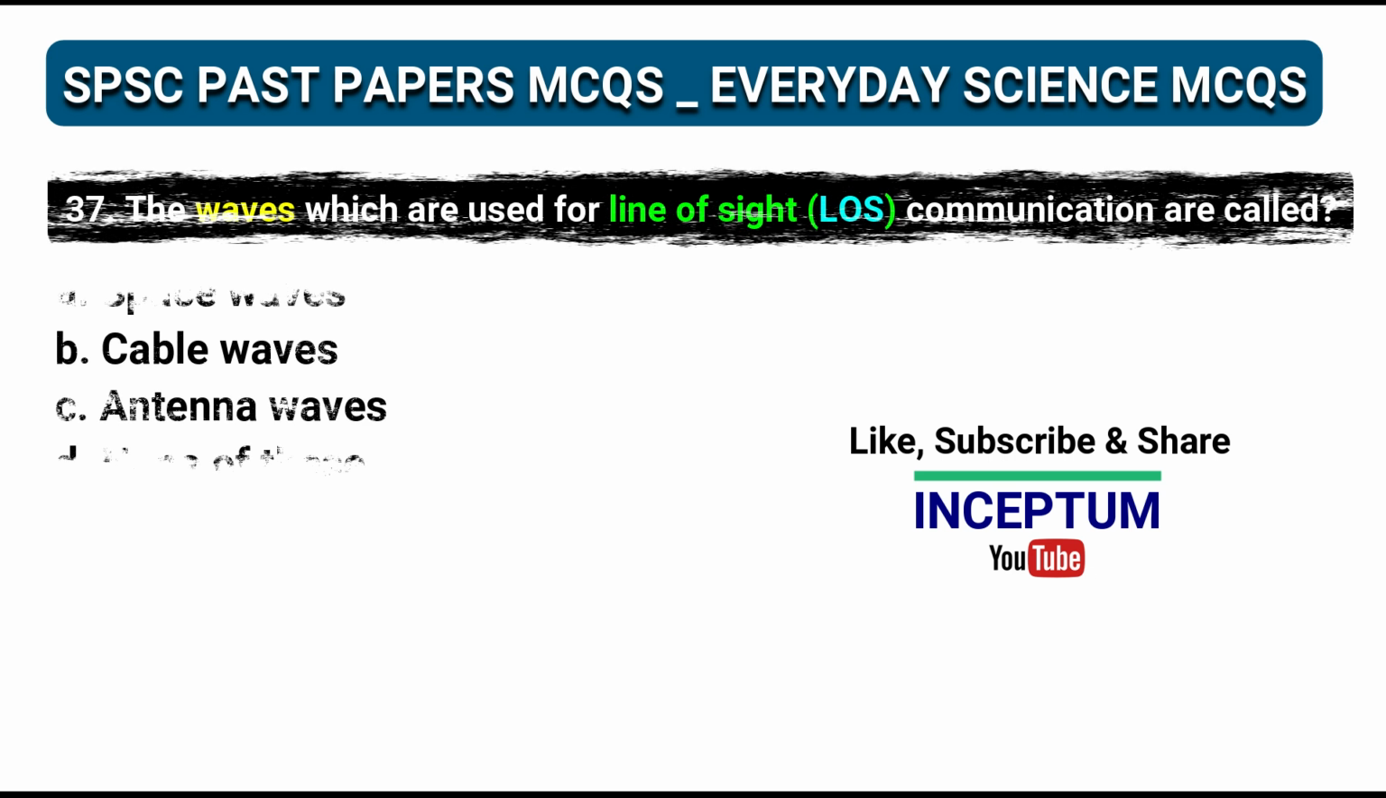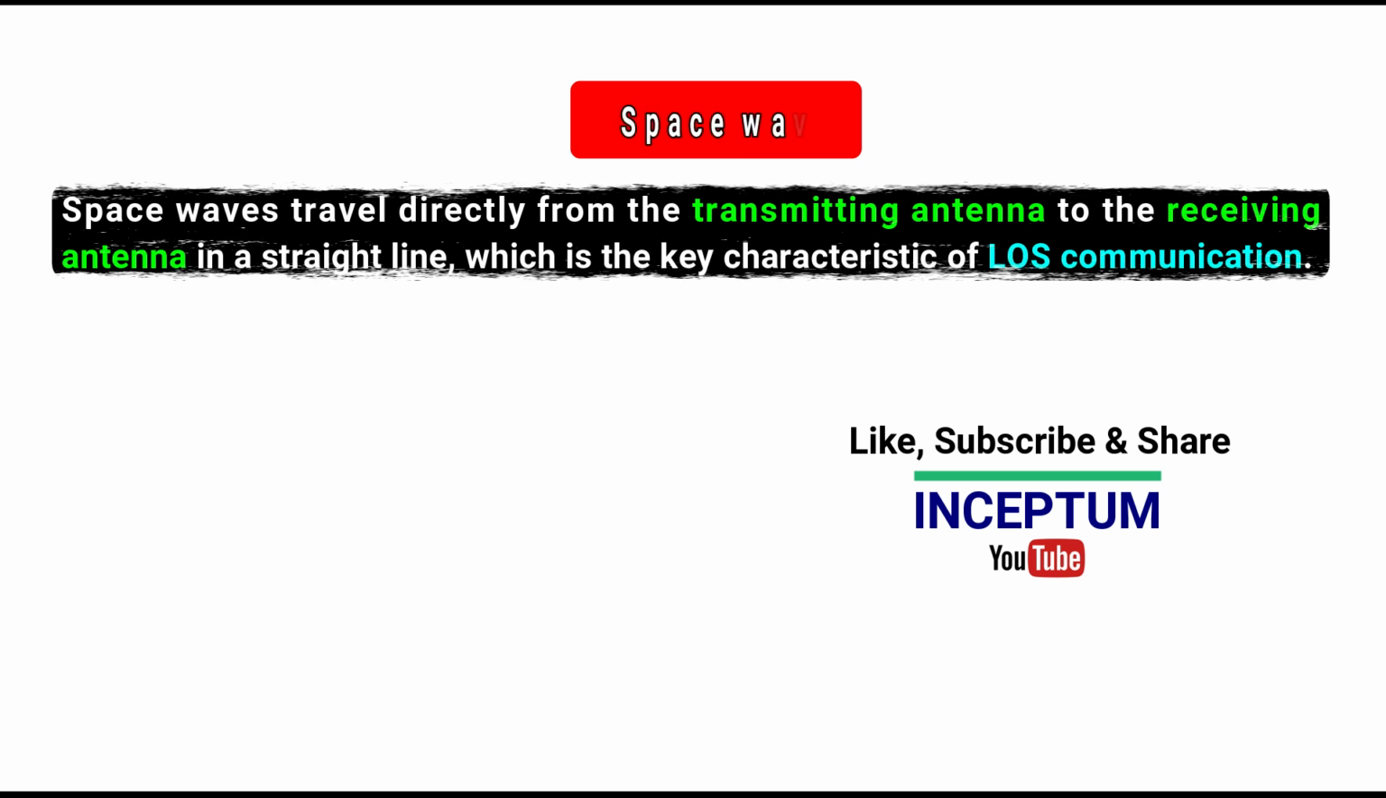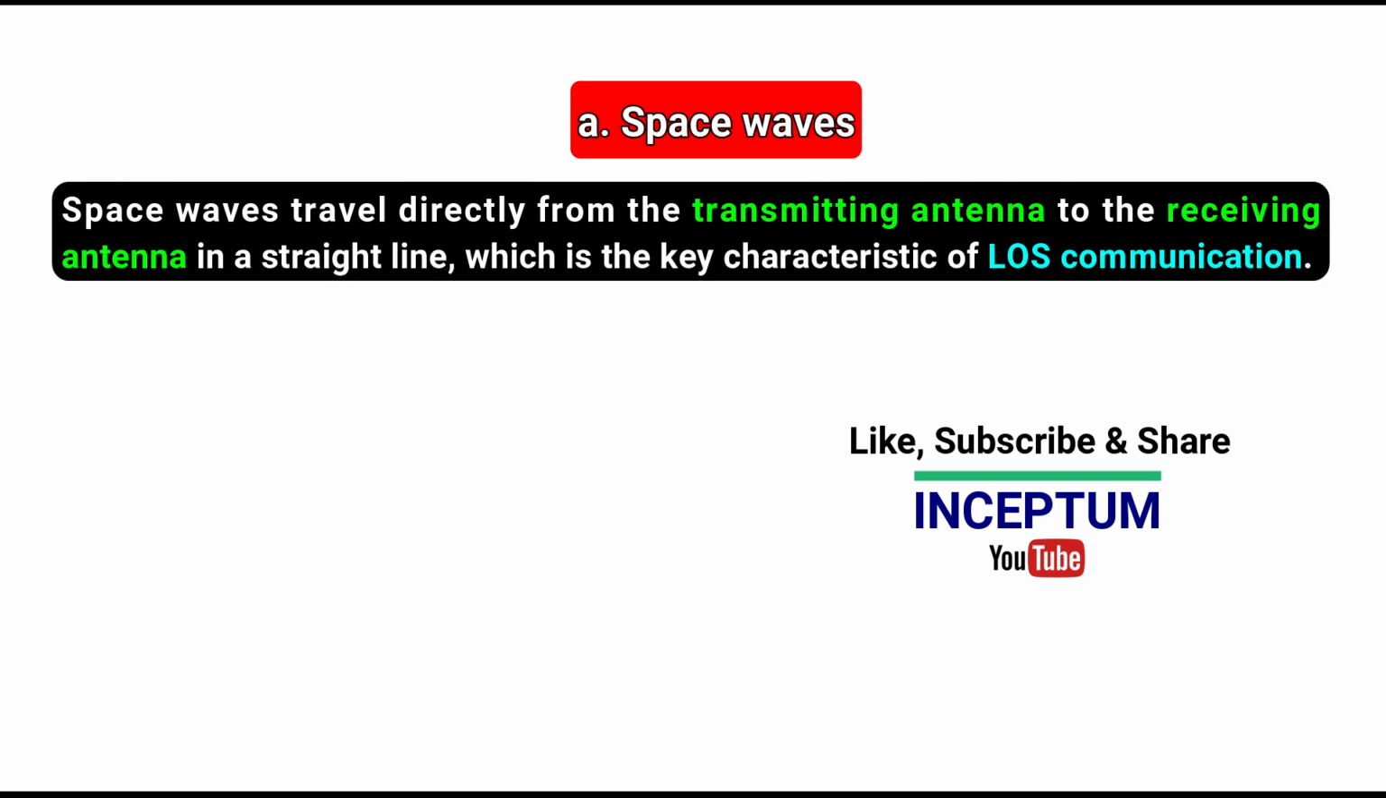Question number 37. The waves which are used for the line of sight communication are called. In the options: space waves, cable waves, antenna waves, none of the above. And the right one is option A, space waves. These waves travel directly from the transmitting antenna to the receiving antenna in a straight line, which is the key characteristic of LOS communication.